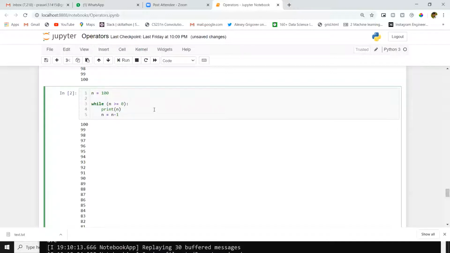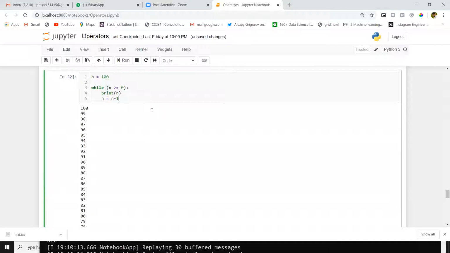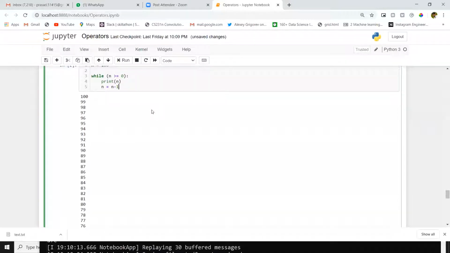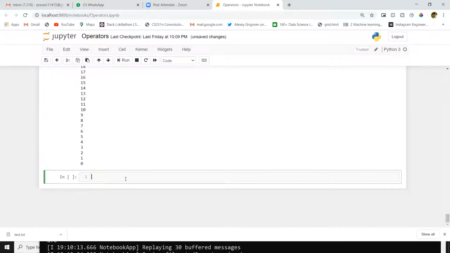These are the two examples on while loop. And then, now first I will take one list. Suppose L equals my list.